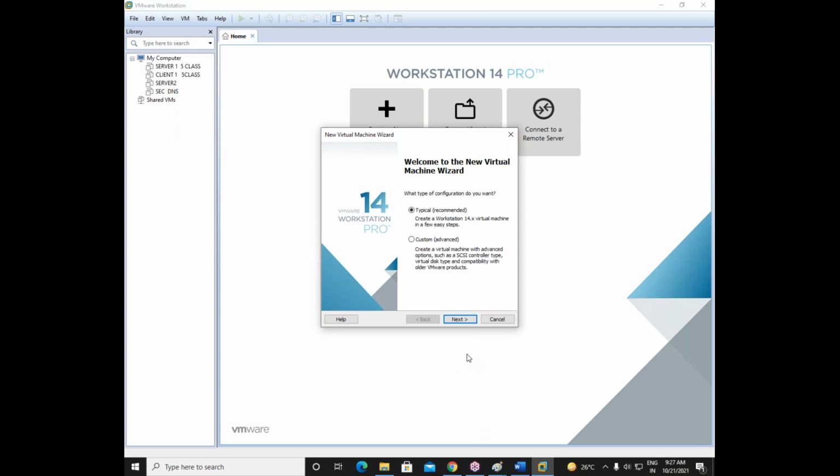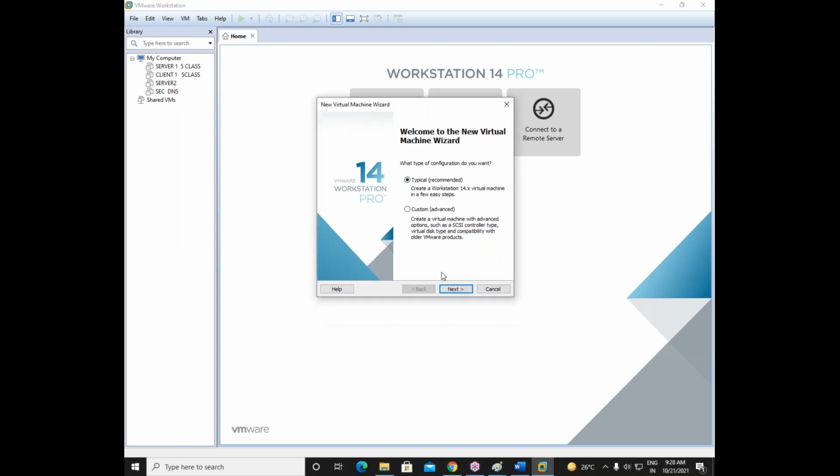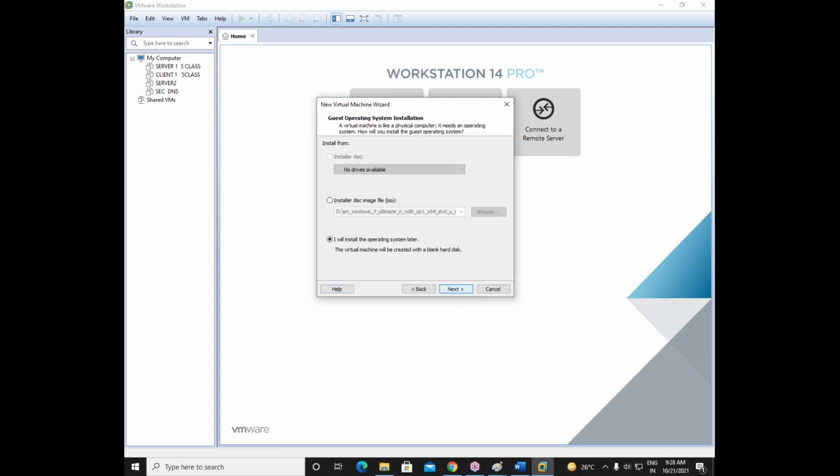Now there are two options here. One is typical and one is custom. Typical means whatever things are needed for your virtual machine, it will select all these things. Custom means we can select some advanced options. We can modify our virtual machine. But right now custom is not needed for us. Just go with the typical option and say next.